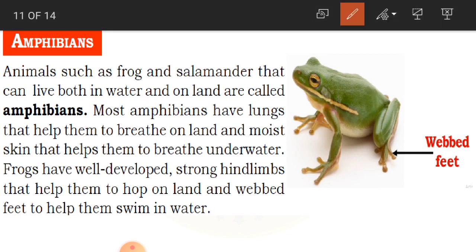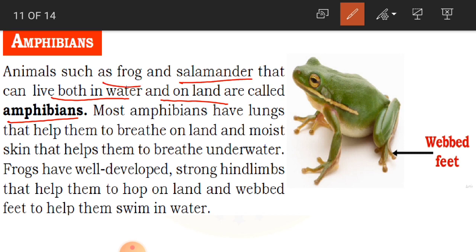Amphibians. Animals such as frog and salamander that can live both in water and on land are called amphibians. So what are they? Which can live both in water and on land. So these types of animals are called amphibians. For example, frog and salamander.